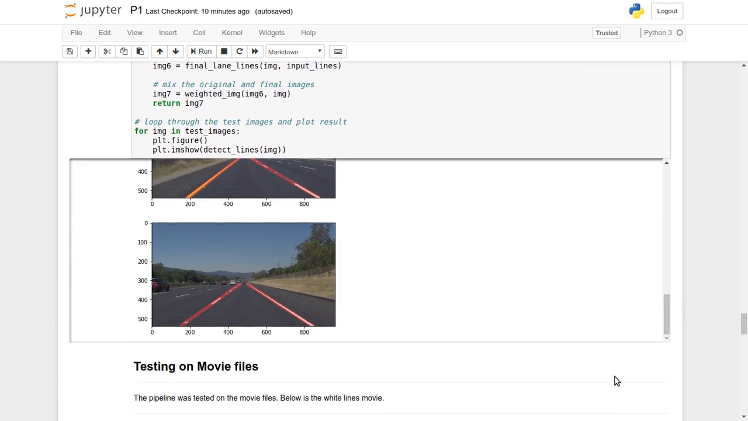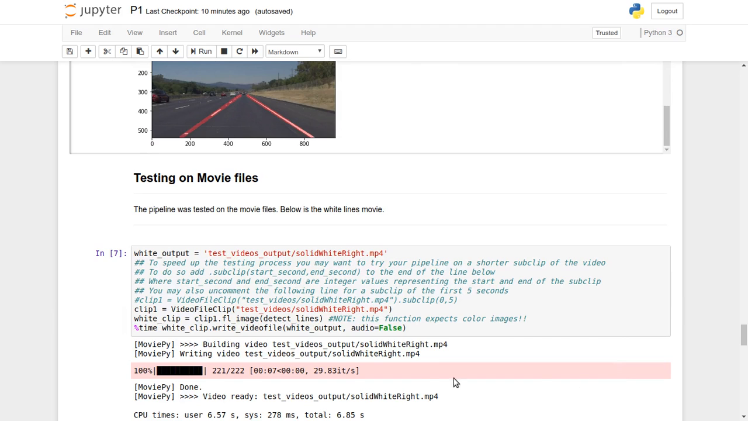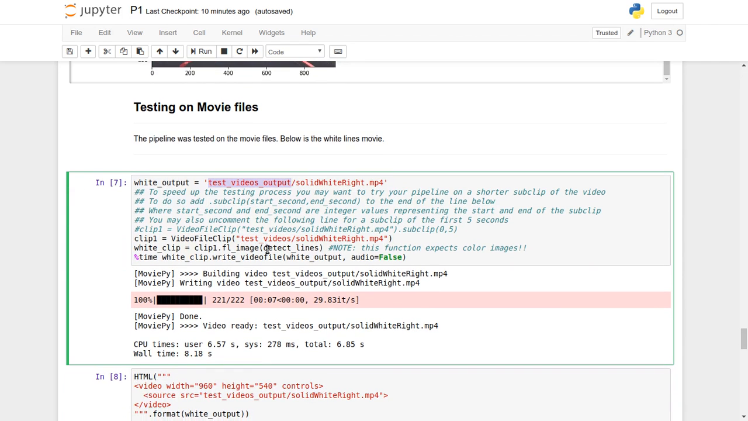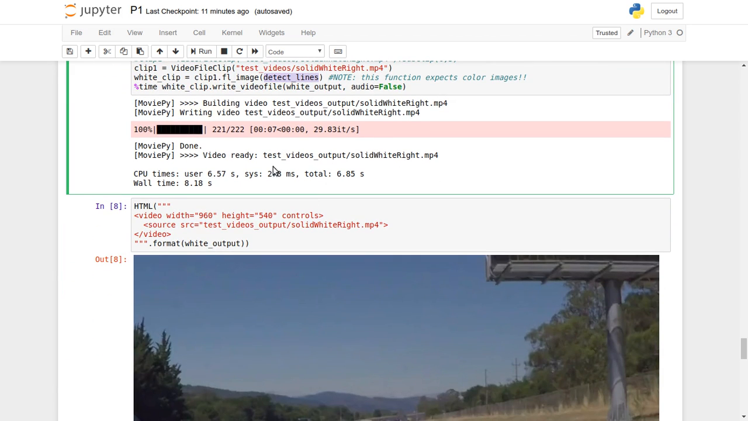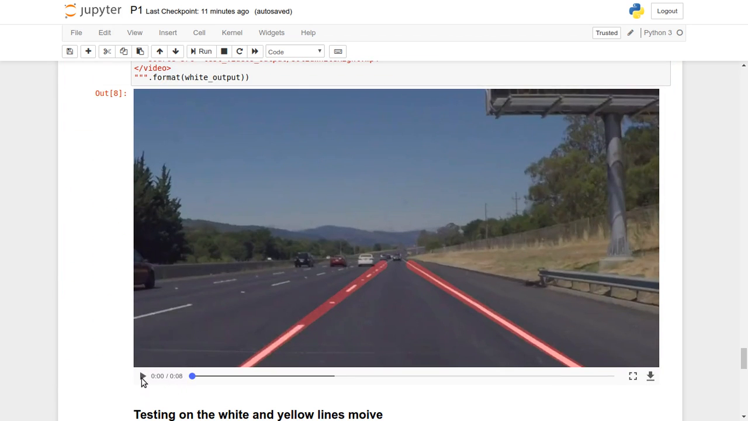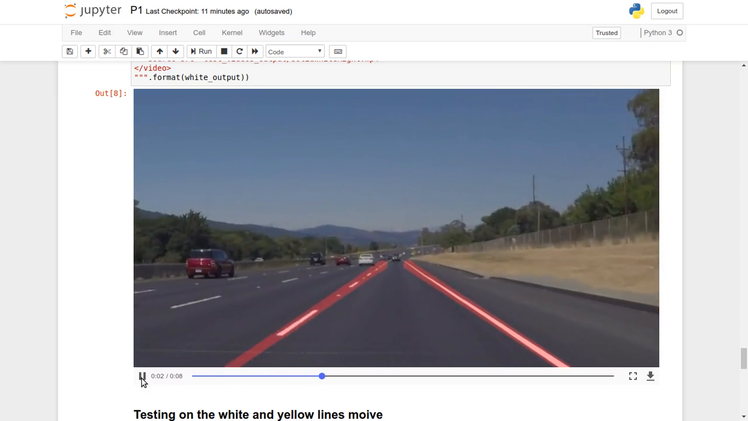And now if we consider the video as an input, then we call the file solid white lines that is present in the test video folder, and the output is saved in the test video output. And here we call the detect lines method. Here all the frames from the video would be passed to that method, then the lane would be identified, and the video would be built as an output, and that would be stored in that test video output directory. This is the video that has been generated.